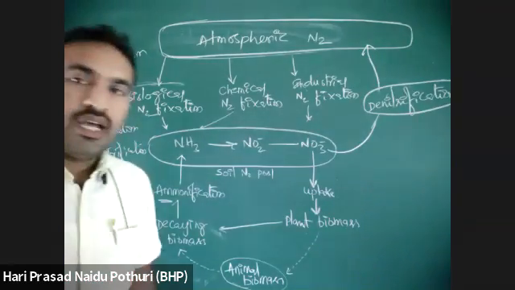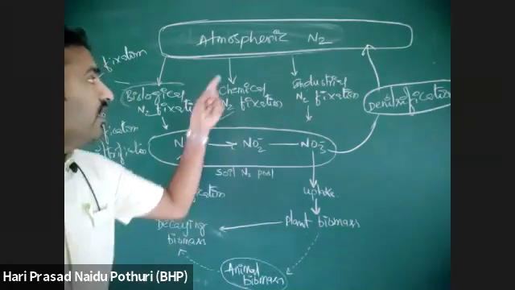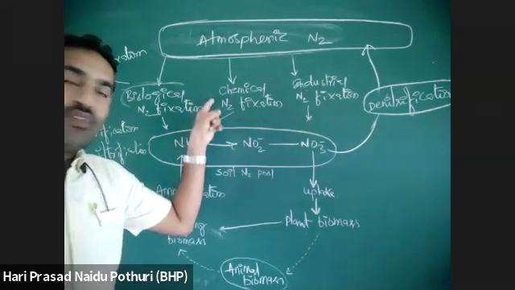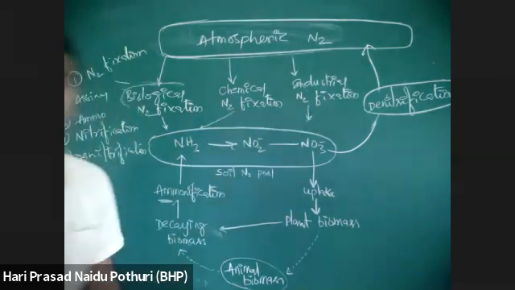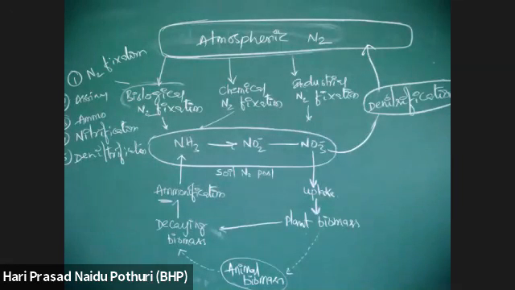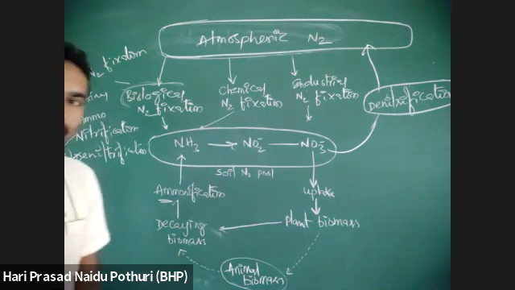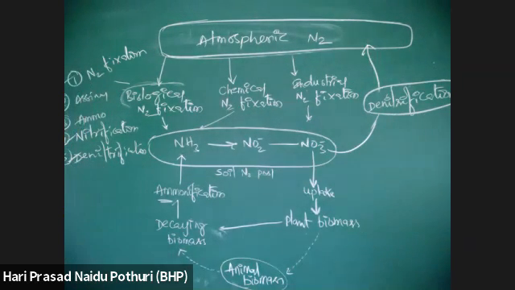Among these, nitrogen fixation, nitrification and denitrification are taking place with the help of some microorganisms. Nitrogen fixing bacteria are there, nitrifying bacteria are there, denitrifying bacteria are there. These 3 steps are favored with the help of some microorganisms. We will see that. Note down this, then we will see the individual steps.